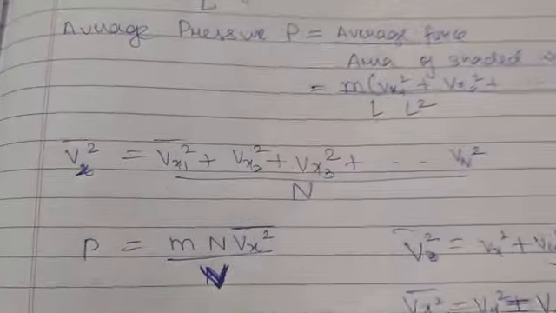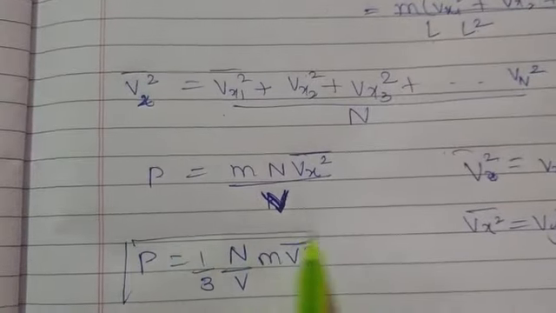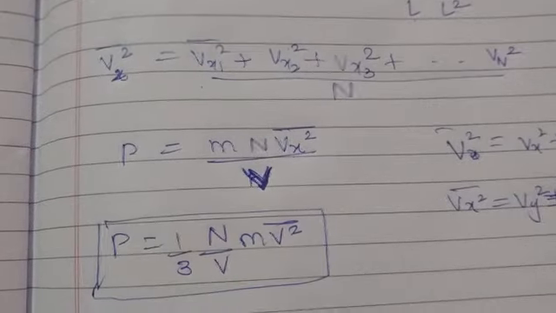So substituting that value here, you can write the average pressure as 1 by 3 N by V m V square. So this is the formula for the pressure of an ideal gas.